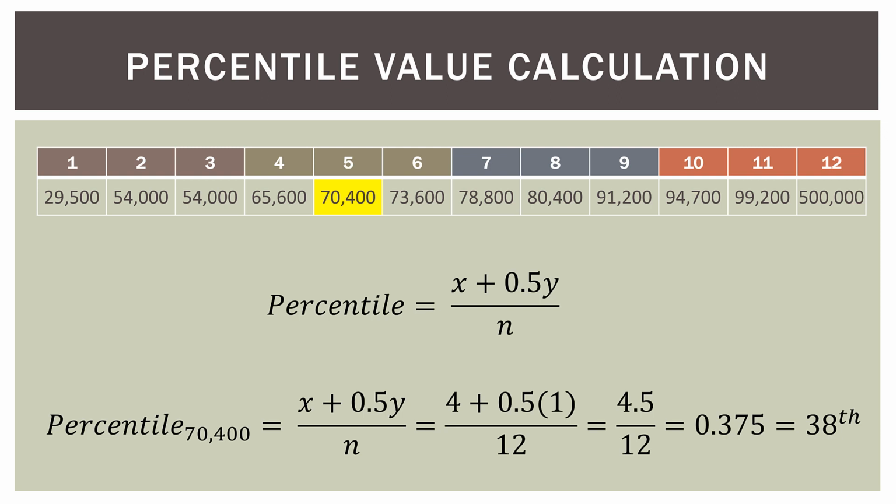Now the 0.5 is part of our formula. You can see there in the middle. The 1 represents the number of values that have the value of 70,400. There's only 1, so we go ahead and put 1 there. And then 12 is the number of observations, which is n. We go ahead and complete that math. So we have 4.5 divided by 12. That equals 0.375. We round up to the next value. So what we can say is that $70,400 is at the 38th percentile in our data. And what we can say is that 38% of the individuals in our data set had a salary of $70,400 or less.